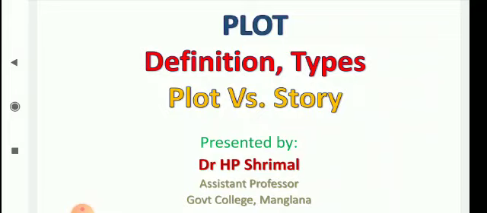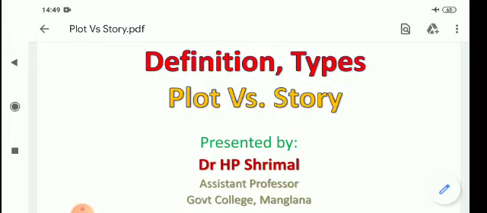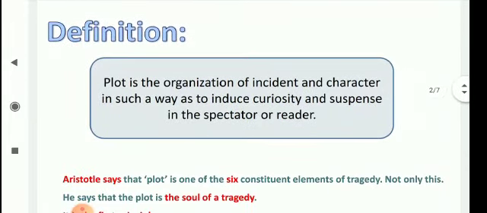Today we are going to take up the next topic, that is plot. In this lecture, we will discuss the definition of a plot, the types of plot, and the major difference between a plot and a short story. To begin with, let us see the definition of a plot.